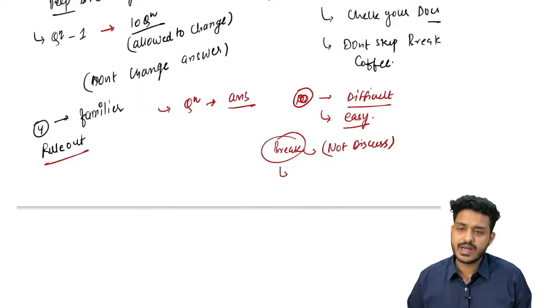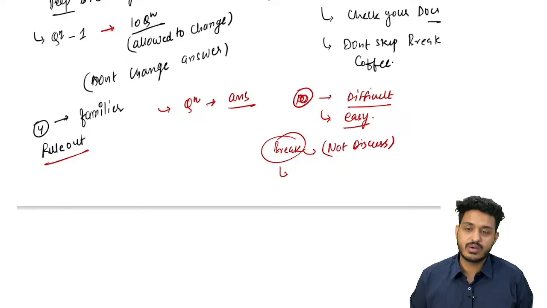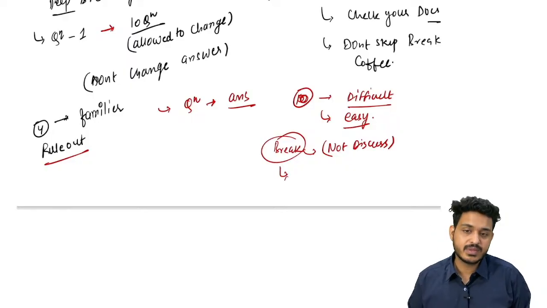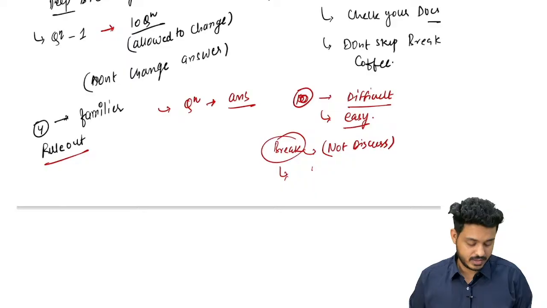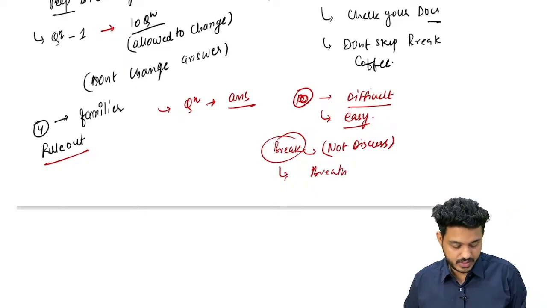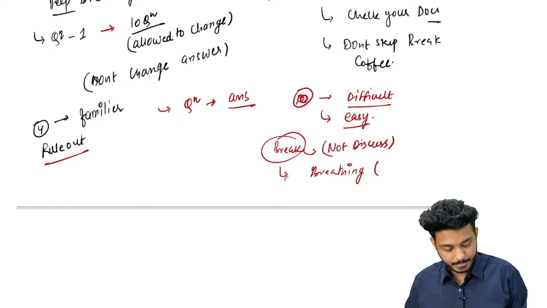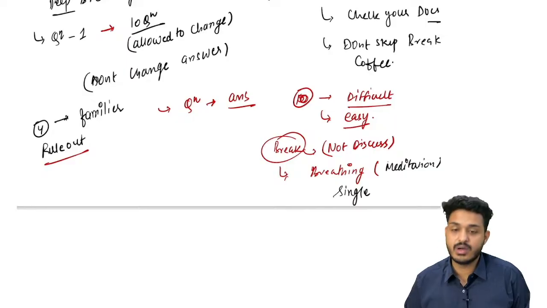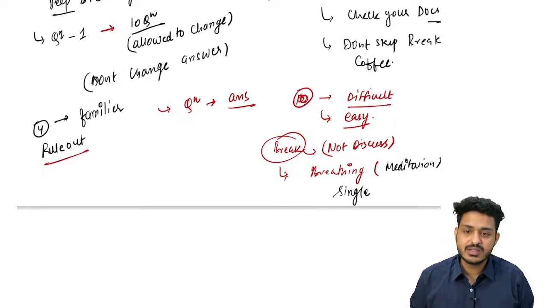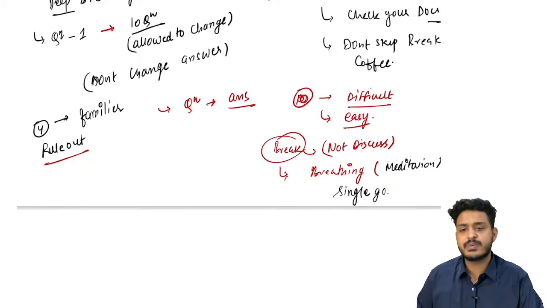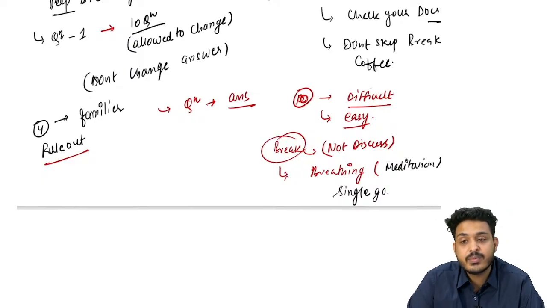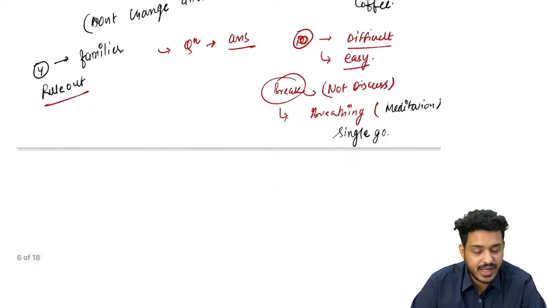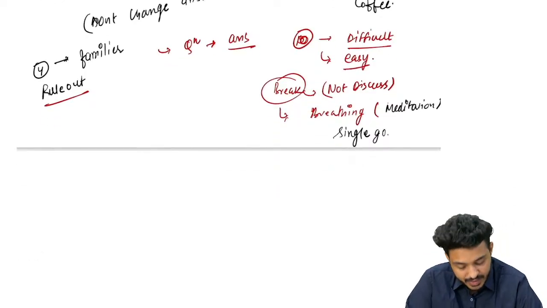And lastly, when you enter paper 2, you also need to go through the same mindset again. You will be starting from the beginning, right? First say breathing, right? Again, breathing, just like meditation. Just focus on your breath and try to do the paper in a single go. Don't mark the options for later. Just try to do the paper in a single go. It is not going to have any kind of negative marking, so this is a point that is good for you.